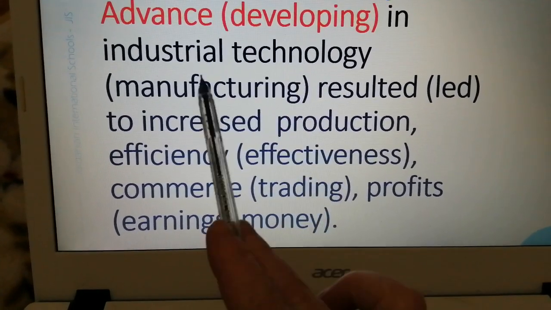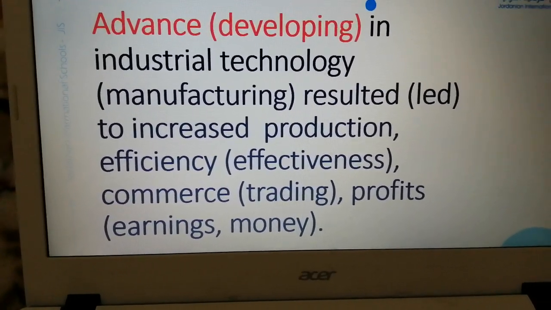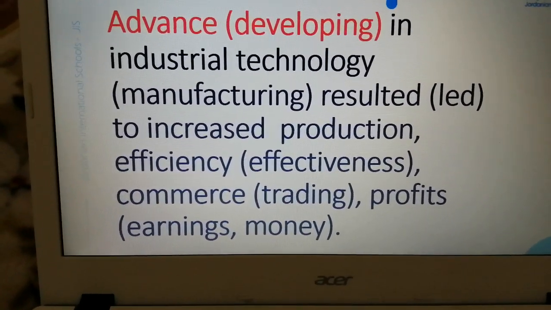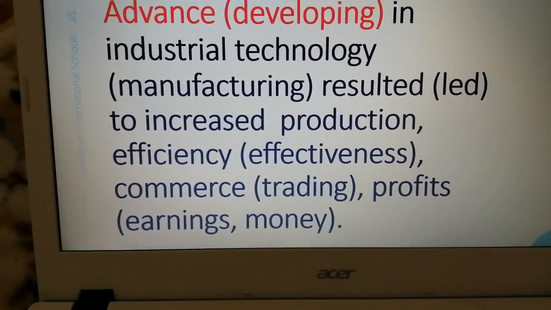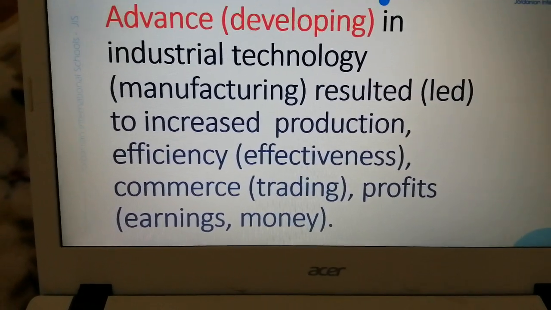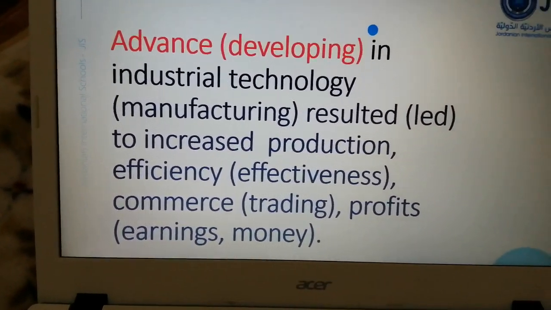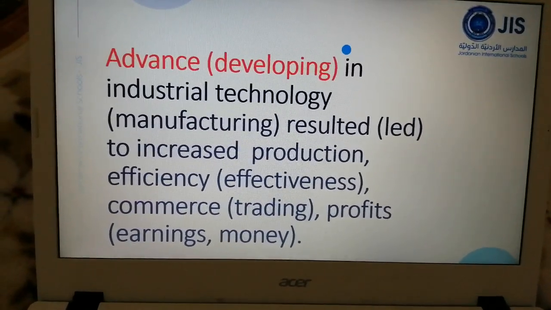Also, it will increase commerce. So when we use technology in industry, it will increase commerce, which means trading, buying and selling, because it will make it easier and faster. And also when we use technology in industry, it will increase profits. What do I mean by profits? Earnings, or the money that people gain when they use technology in their work.